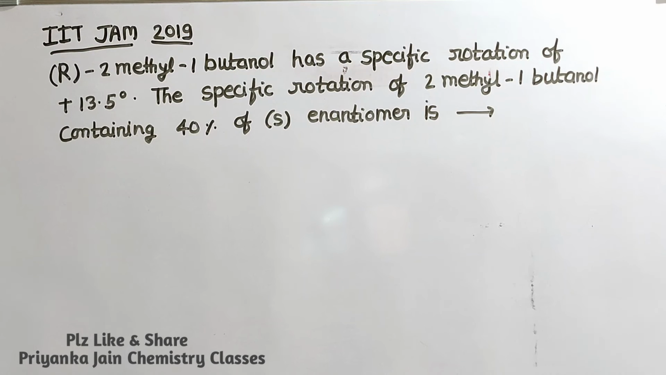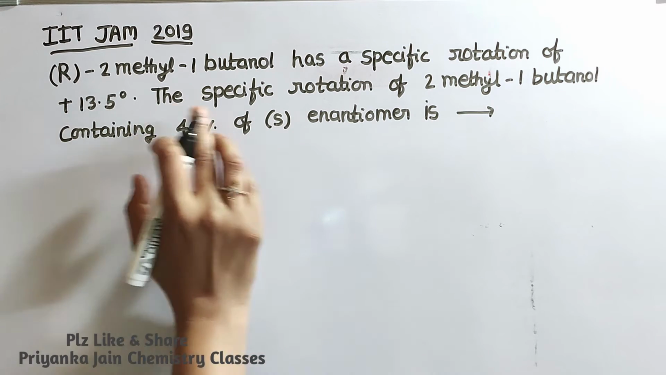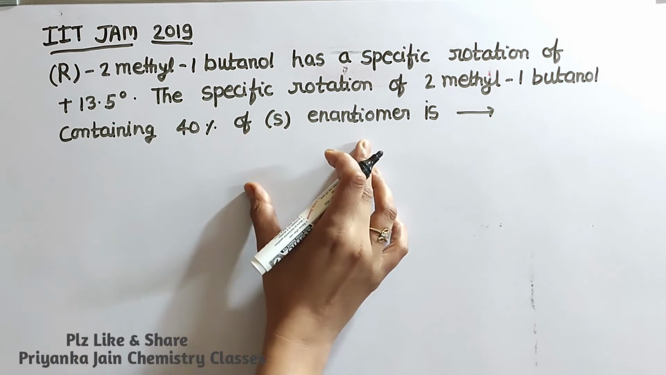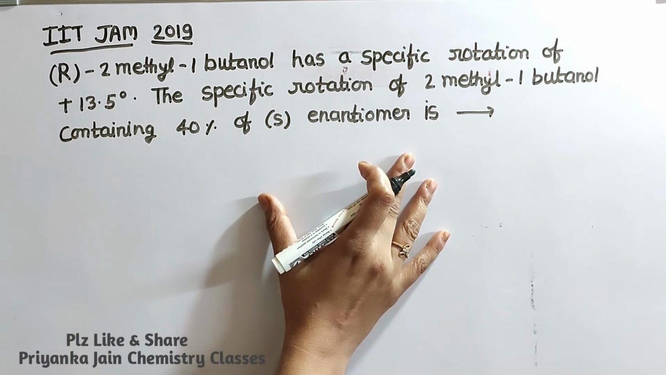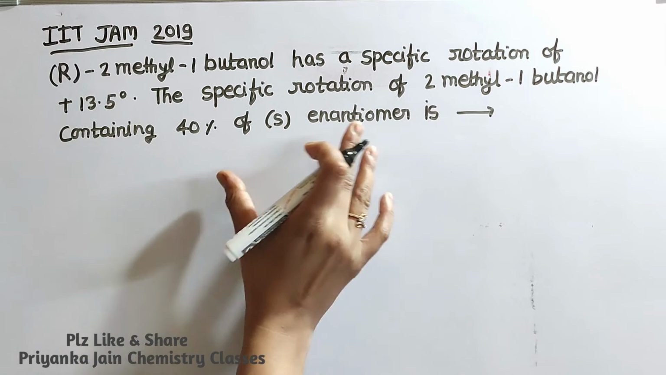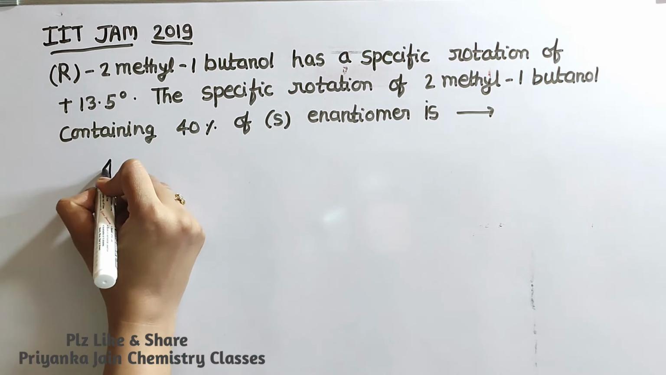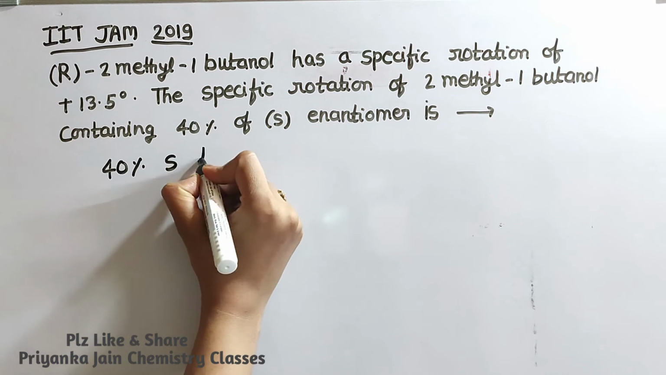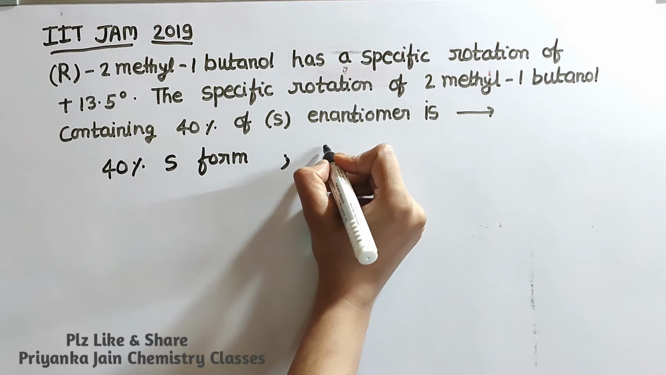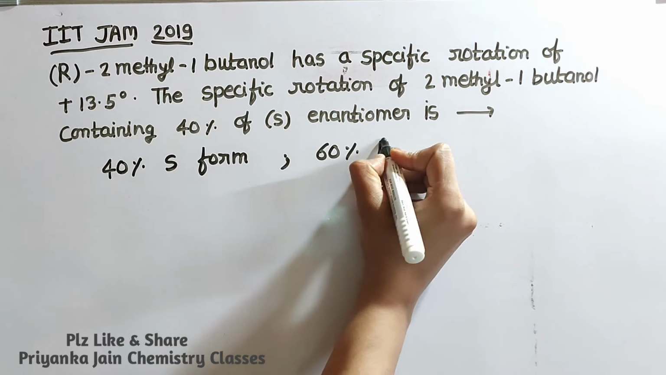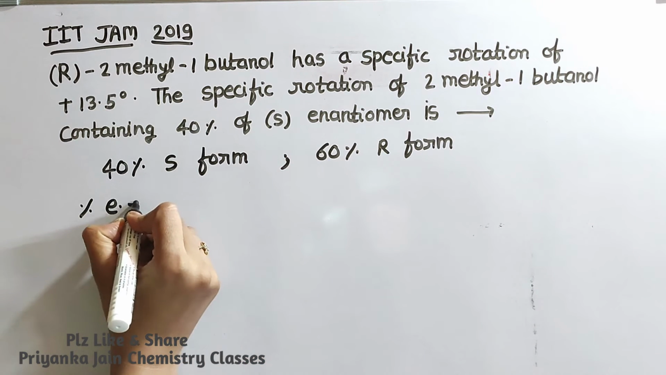Now see the next question from IIT JAM 2019. R-2-methyl-1-butanol has a specific rotation of plus 13.5 degree. The specific rotation of 2-methyl-1-butanol containing 40% of the S enantiomer is? We are given that in a sample 40% S enantiomer is present. It means 40% S form is present, so we can say the R form will be 60%. So now we can find the percentage enantiomeric excess of the R form.